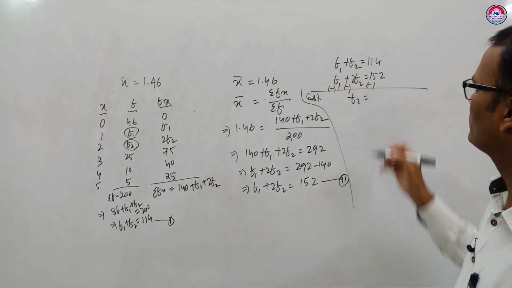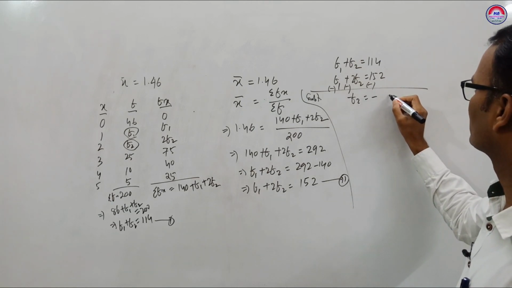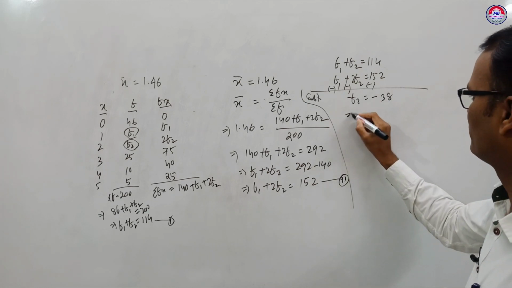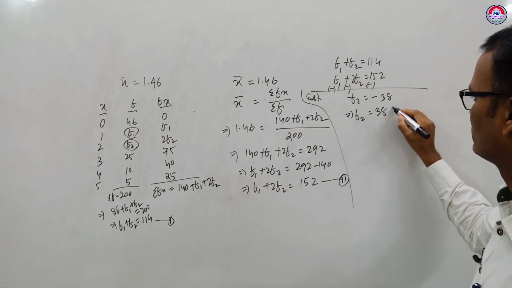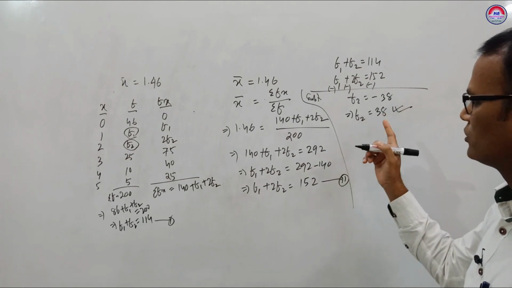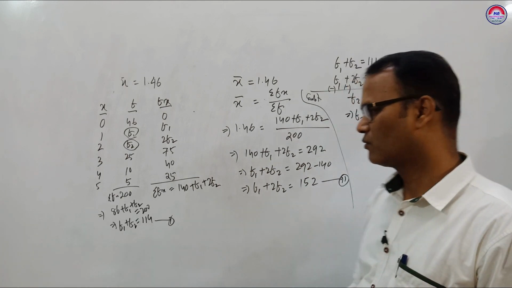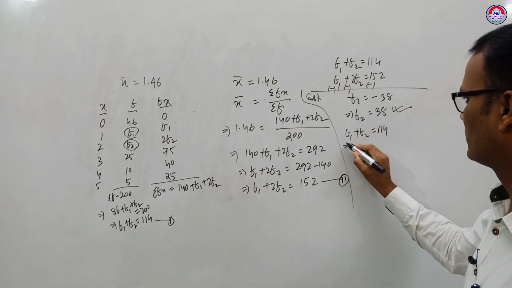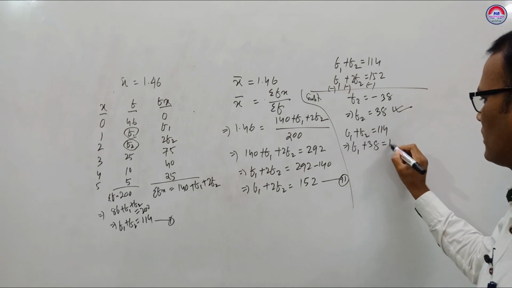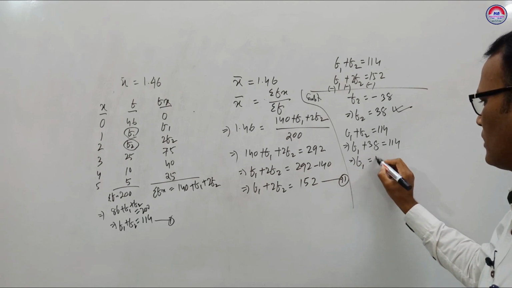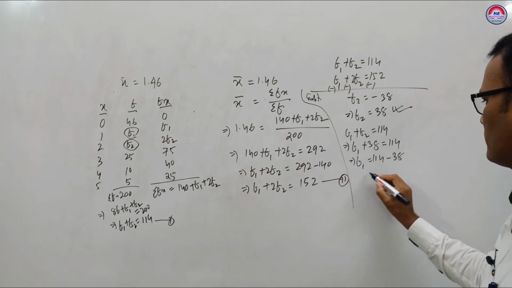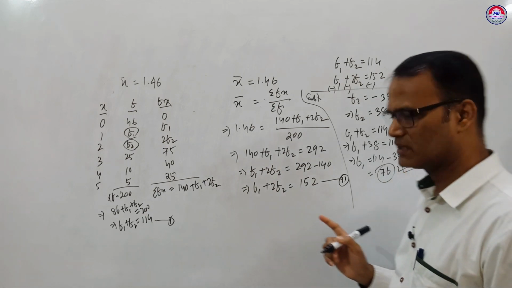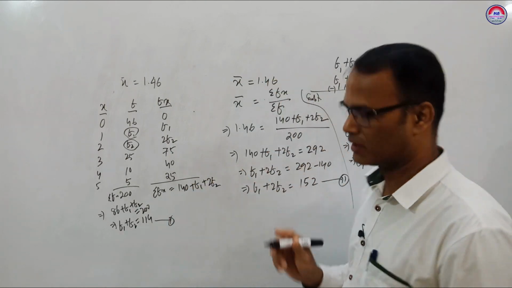Minus f2 is equal to minus 38. So f2 equal to 38. Now put the value of f2 in equation 1. f1 plus 38 equal to 114. That implies f1 equal to 114 minus 38, which is 76. So f1 is 76 and f2 is 38.